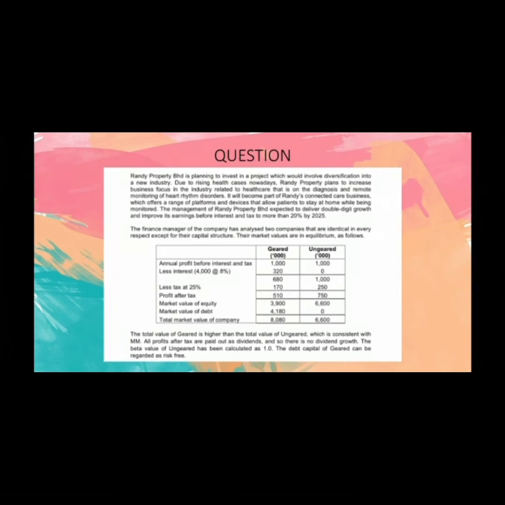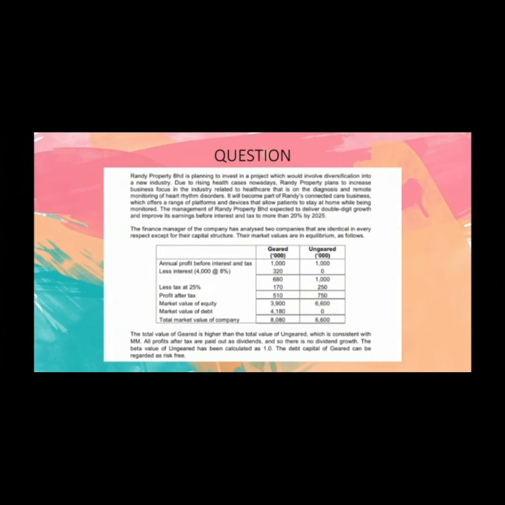The finance manager of the company has analyzed two companies that are identical in every respect except for their capital structure. Their market values are in equilibrium as follows. So given the question here, there are two companies, which are the geared company and the ungeared company.